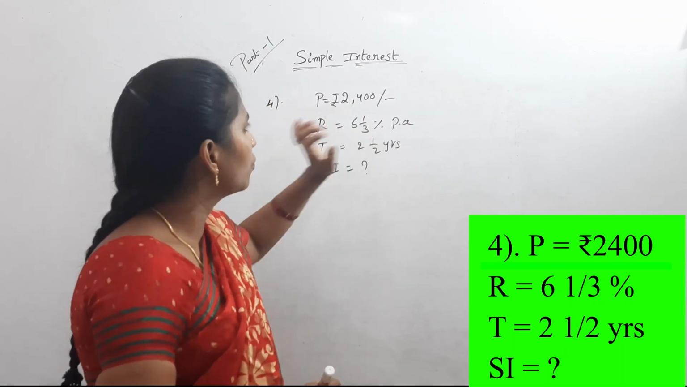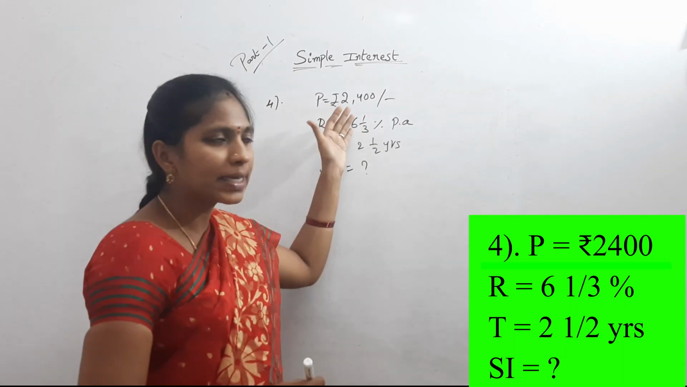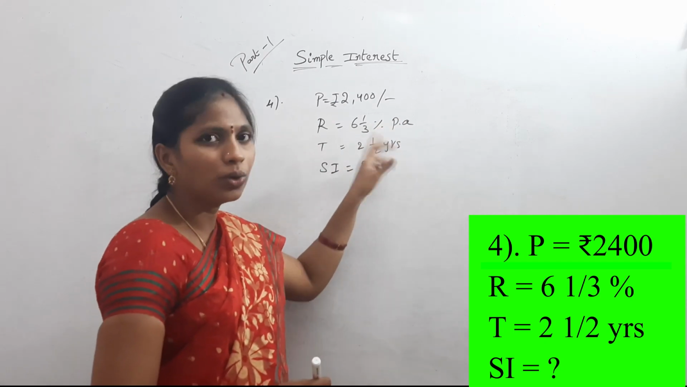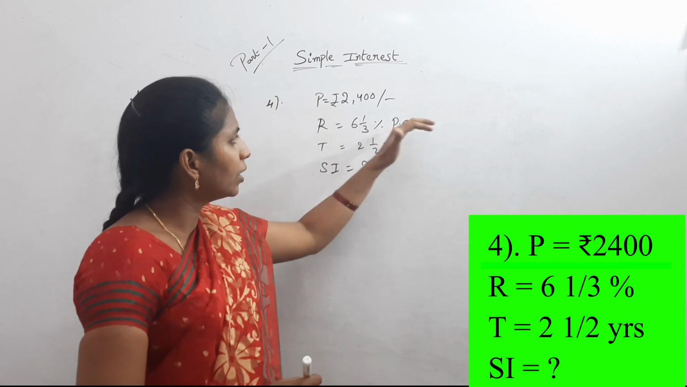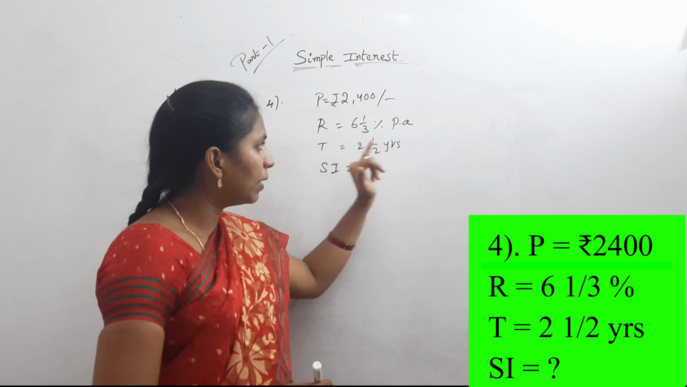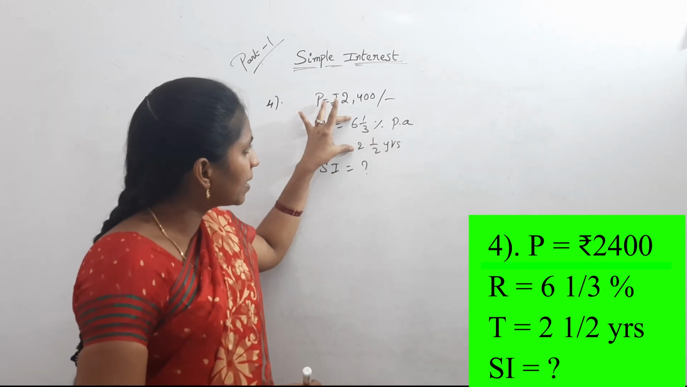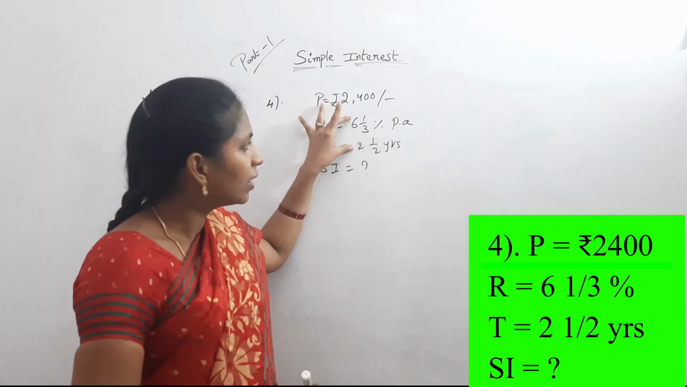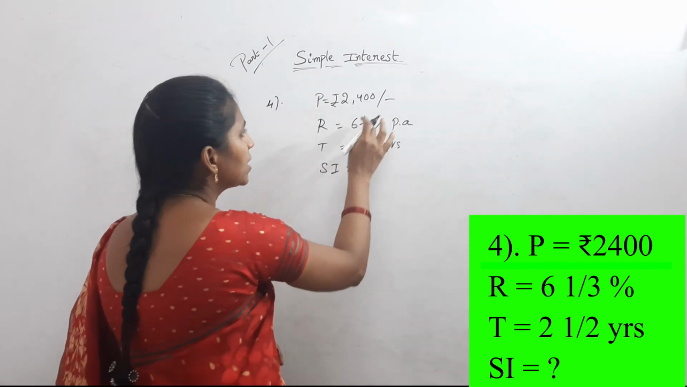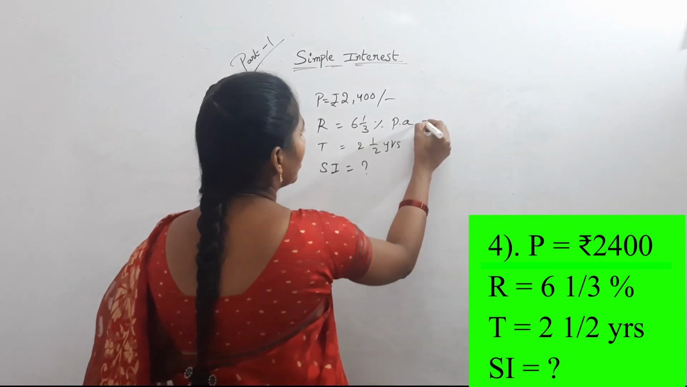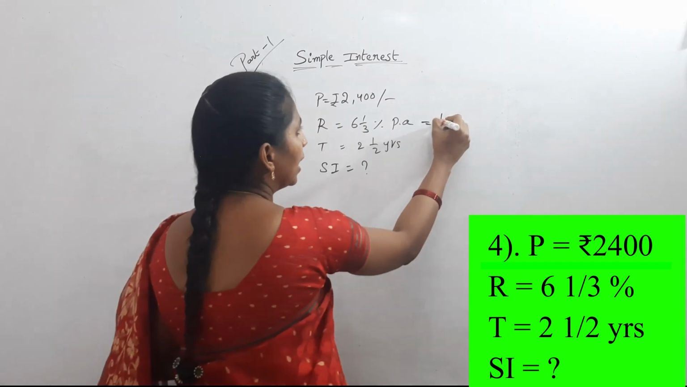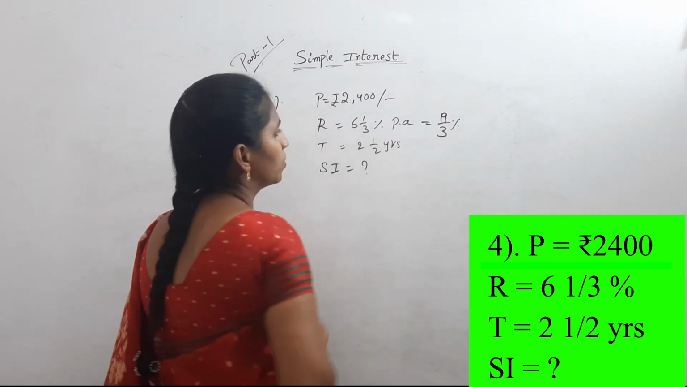Principal is 2,400. Rate of interest 6 1 by 3% per annum and time 2 1 by 2 years. No need to convert units because rate of interest is in per annum and time period is in years. But these are mixed fractions. Convert these fractions and calculate. Then we get simple interest. So here 6 1 by 3% per annum. Convert this: 6 3s 18, 18 plus 1, 19. 19 by 3%.